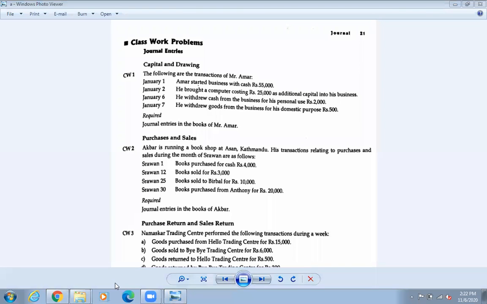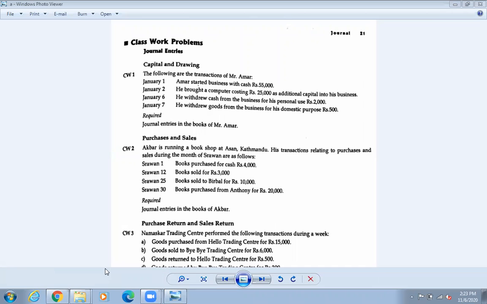Okay, so journal entries, page number 21. Okay, 21 is there. So question, classwork 1 is there. If you flip your page, page number 22, you can see homework problems also. Classwork 1 and homework 1 are almost the same, right? I'm teaching classwork 1 here, then classwork 2, and your homework will be homework 1, homework 2, because they are similar.